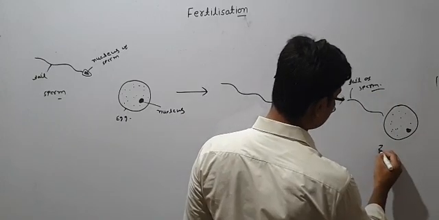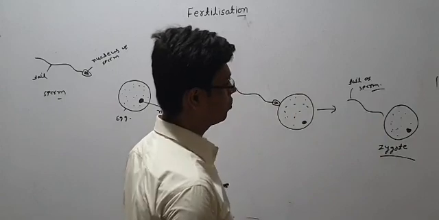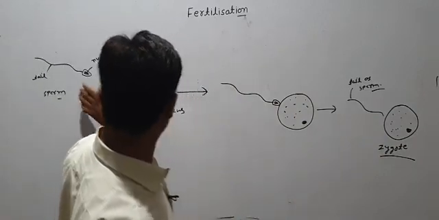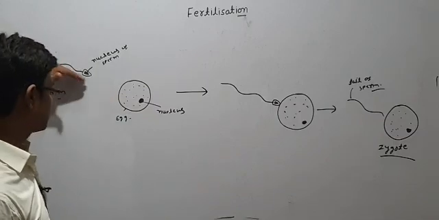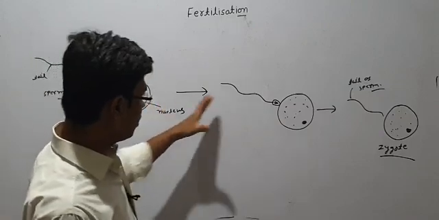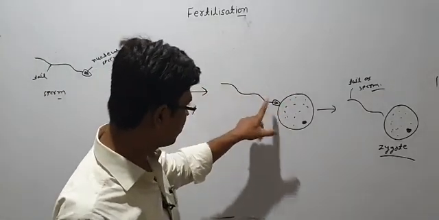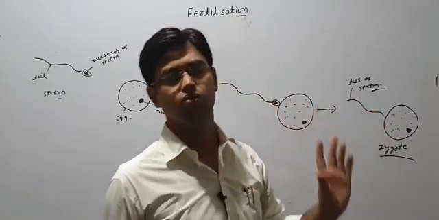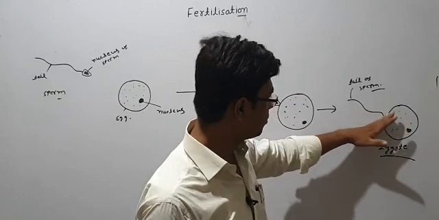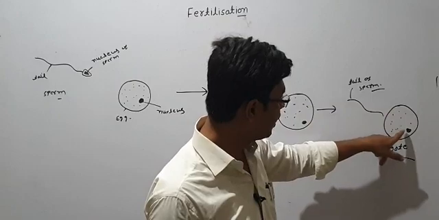Okay, and this finally formed cell is known as a zygote. This is a zygote. So initially we started from here: the male gamete tried to fuse with the female gamete, a sperm tried to fuse with this ovum, the egg. Here it just stuck, and this tail just gave movement to it. That's why, ultimately, there is no use of the tail. The tail does not enter inside, it will degenerate. Only this part will enter inside and fuse here.